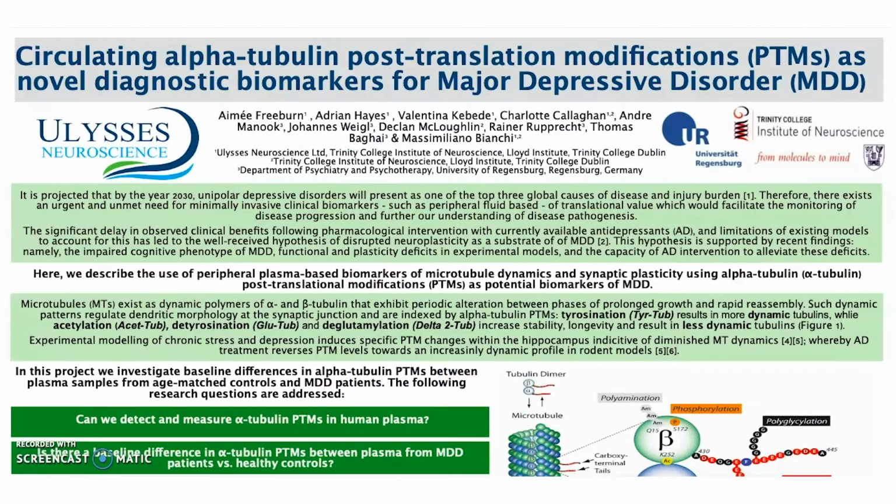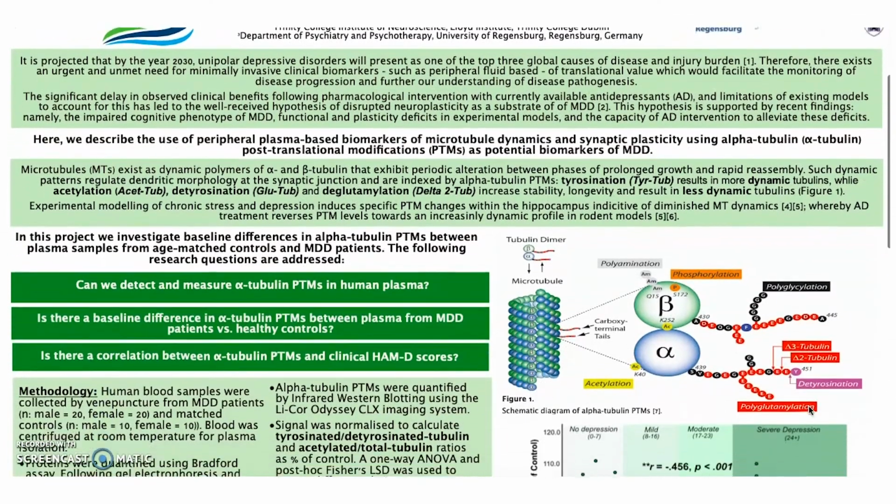A likely substrate of depressive disorders is disrupted synaptic plasticity, at the core of which are cytoskeletal proteins and microtubule activity. Alpha-tubulins undergo post-translational modifications, or PTMs, which affect growth and rapid reassembly. Tyrosination results in more dynamic microtubules and increased plasticity, while detyrosination, acetylation, and deglutamylation may represent a decrease in microtubule dynamics and therefore reduced plasticity. Examples of alpha-tubulin PTMs are visible in Figure 1.